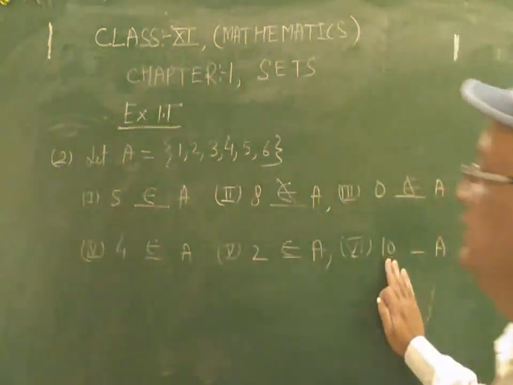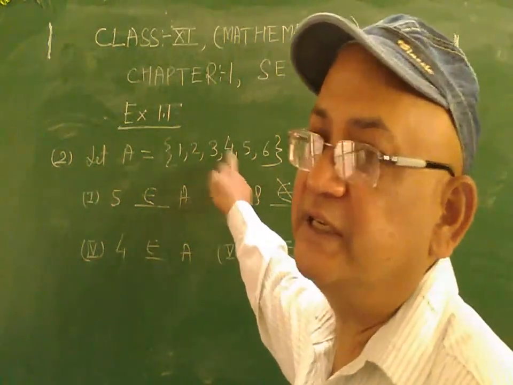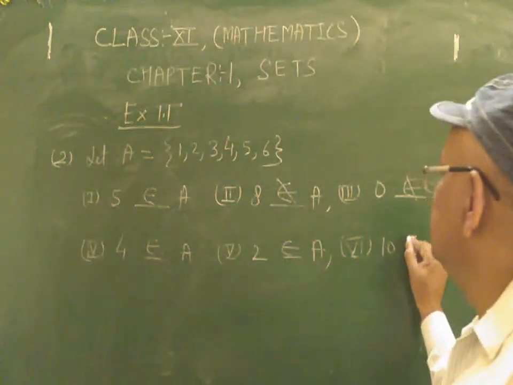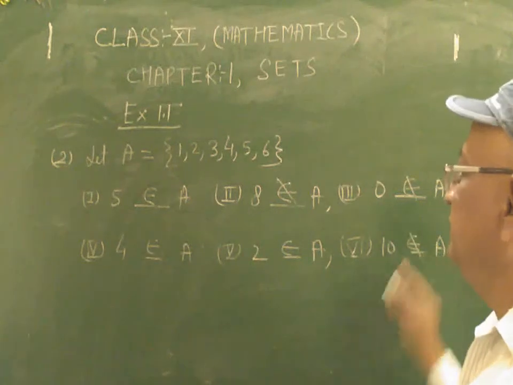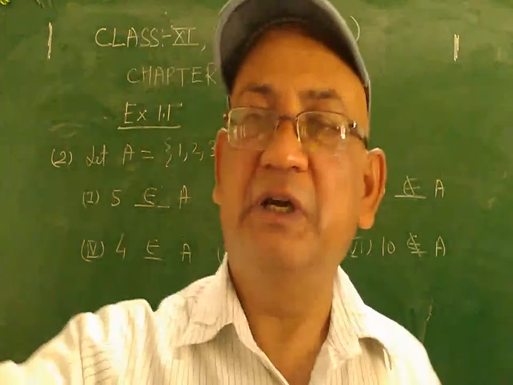In the similar way, 10 does not exist anywhere here, it does not exist in this set A. So you will write 10 does not belong to set A. So in this manner this question number 2 is solved. Now see the other questions.